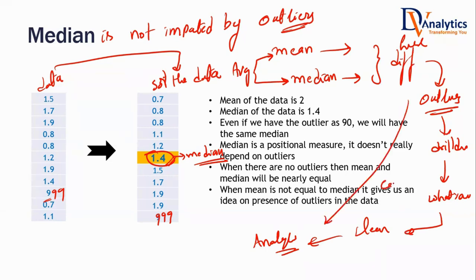All these steps are coming up. How do you actually capture the outliers? Here we are getting a hint about the outliers only. If there's a huge difference between mean and median, that means there must be some outliers. Then we may have to drill down. That drilling down, finding the outliers, and cleaning the data, I'm going to tell you in some time.